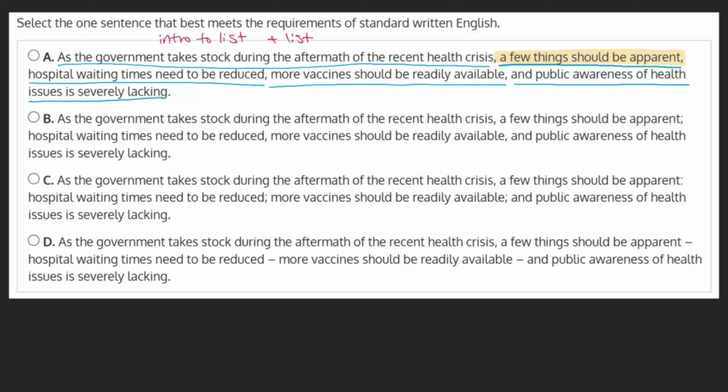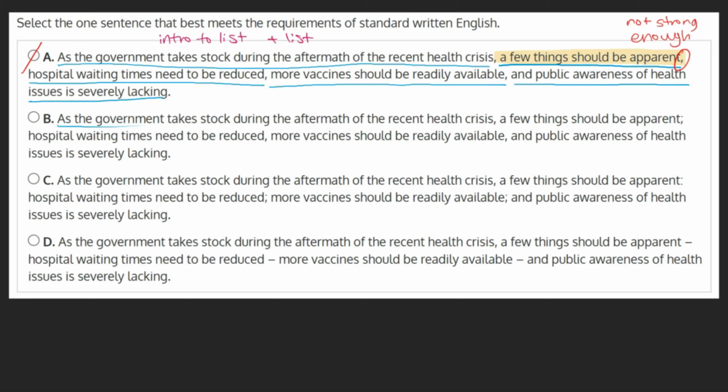However, we see that this list is introduced with a comma. A comma isn't strong enough to introduce a list. We could introduce it with a colon or even a period and start a new sentence, although that doesn't flow as well. Regardless, a comma isn't sufficient here and we can mark this choice as incorrect.